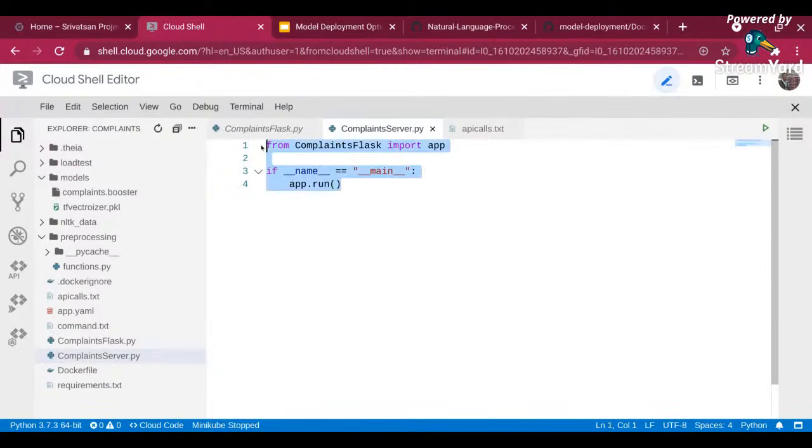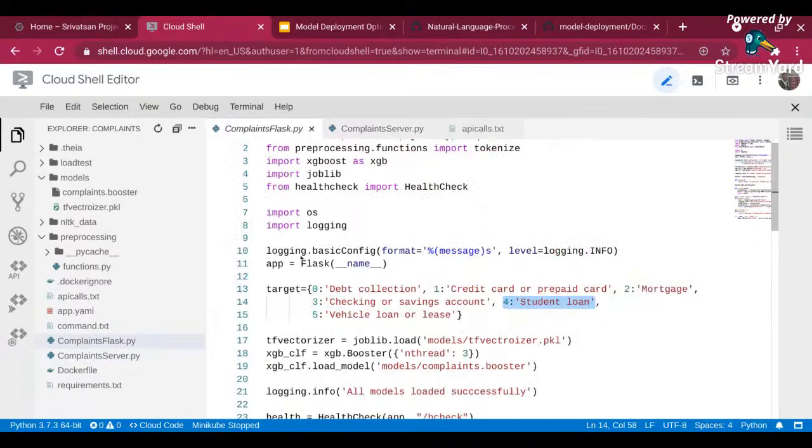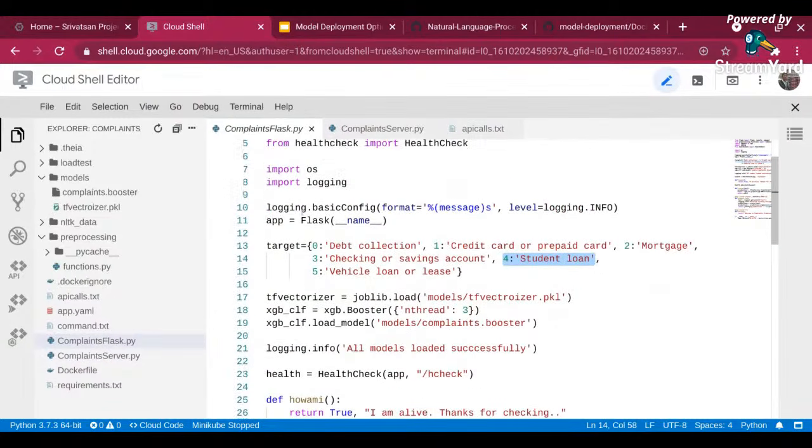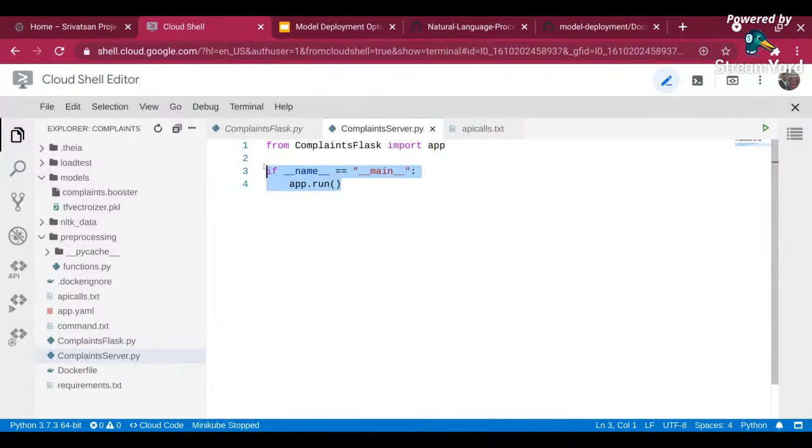This is the only code that you need to run Gunicorn. Now, what I'm doing over here is my complaint Flask is the Flask application. From the complaint Flask, I am importing my app. That is nothing but an application object I have created over here. If you see over here, this is the application object I created. And then I'm just calling that main method. That's it, app.run. Nothing more you need to do. It is simple 2 lines of code.